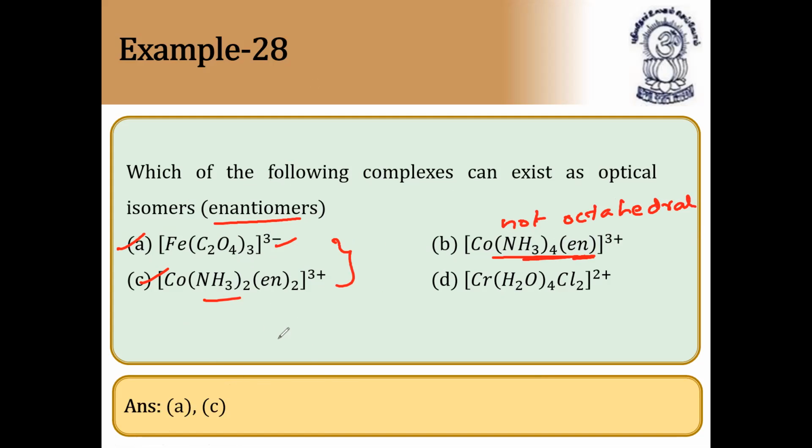This is also octahedral. Octahedral means coordination number should be equal to 6. Here coordination number is 6. Here also coordination number is 6. But here the coordination number is not 6. So you can check this. Next question.